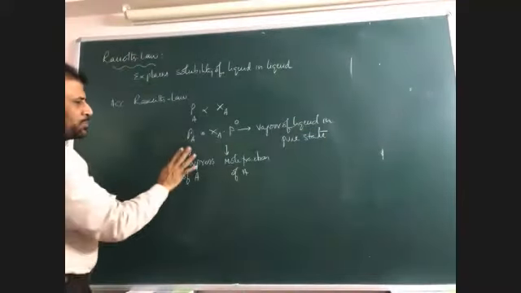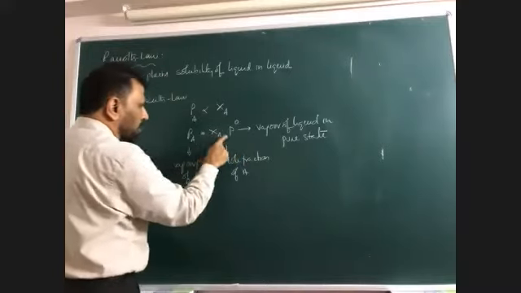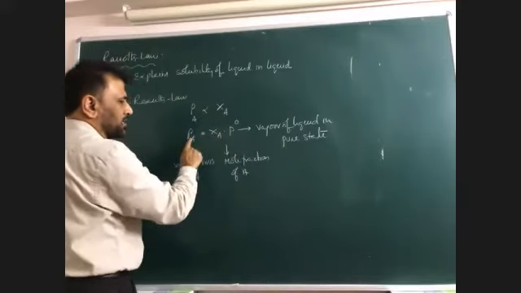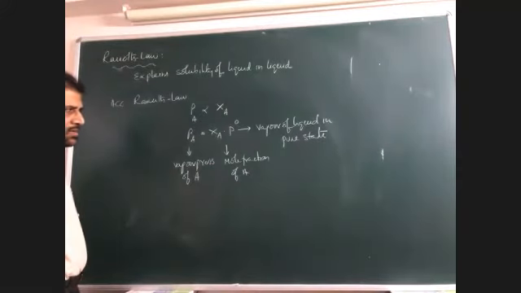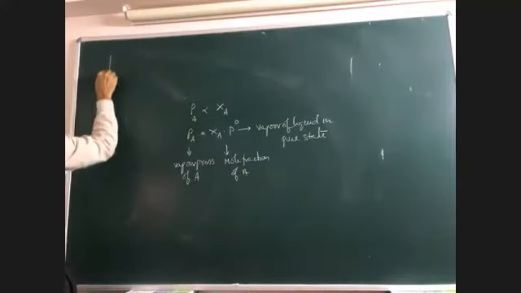Once again, I am repeating. PA is proportional to XA in the mixture, right? And where proportionality is removed, P naught is multiplied with XA. This is called Raoult's law. Right? Okay. So, for example,